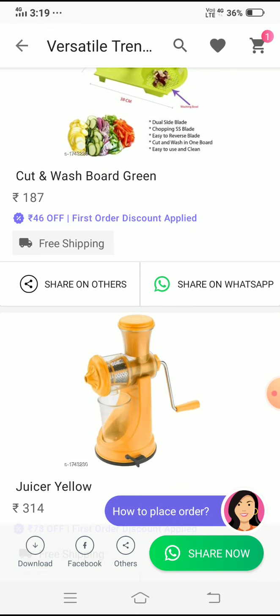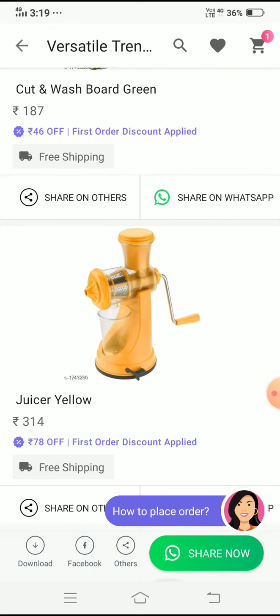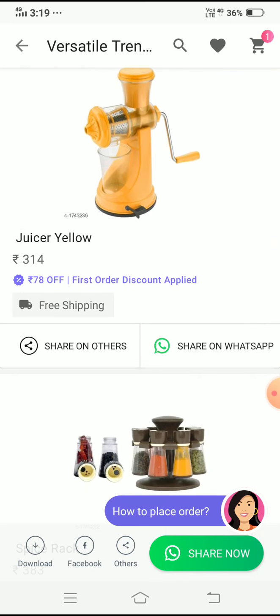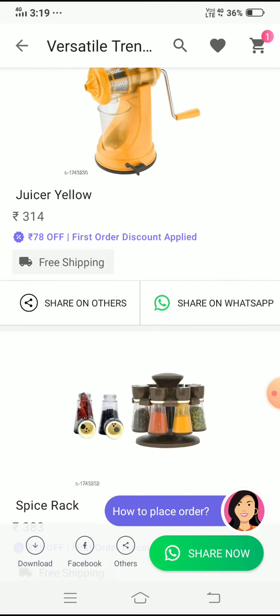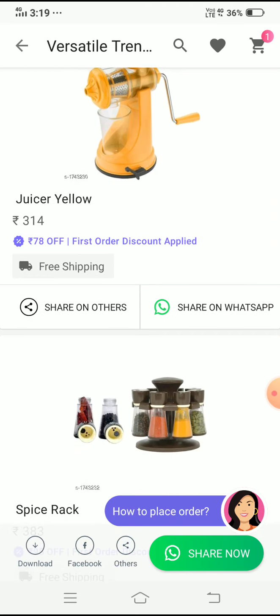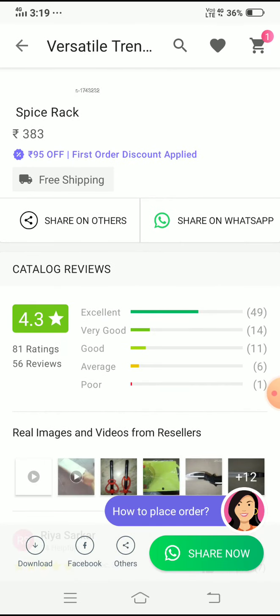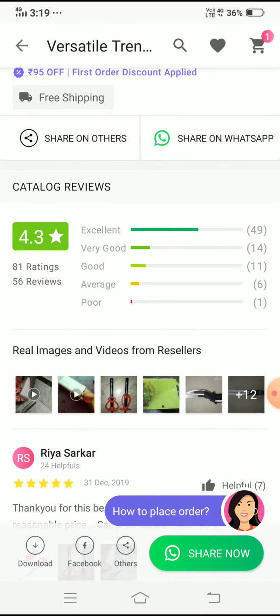Select a product that your network would like and share it individually with your WhatsApp contacts. You can also share the products on Facebook pages, Facebook groups, etc. If you place a COD order, your customer will make the payment to our logistics partner. Meesho will receive the payment and transfer your margin to your bank account within 10 working days. If you make an online payment, please collect the final amount. Like that, the Meesho app helps us. So here is a 4.3 rating.